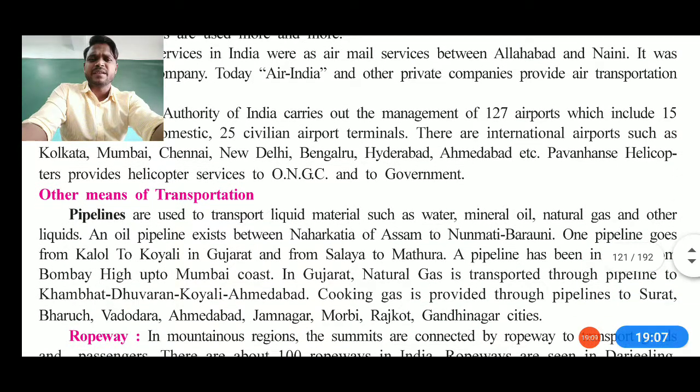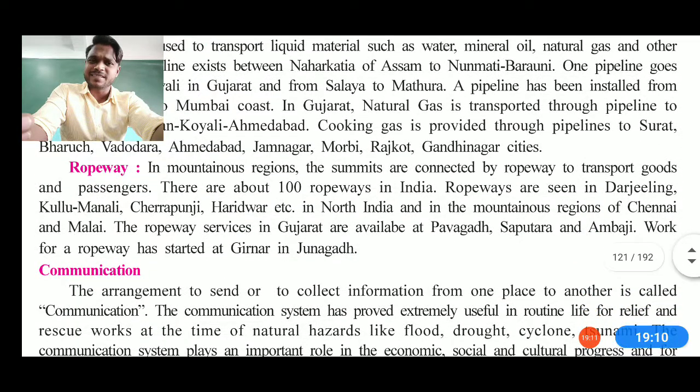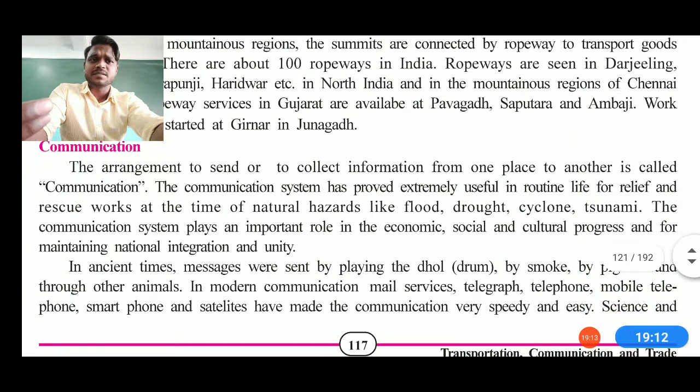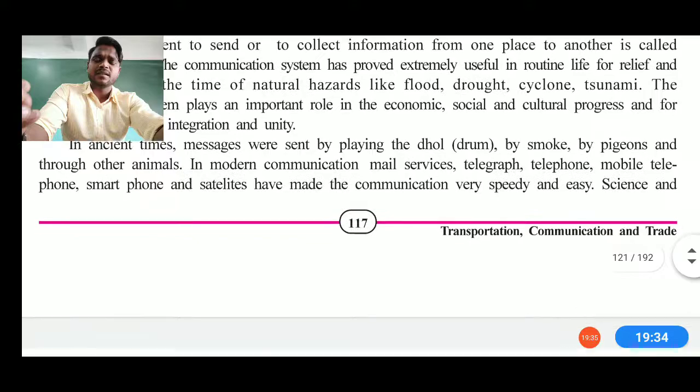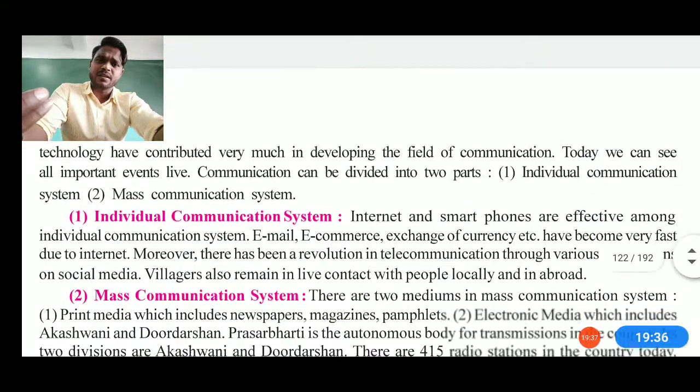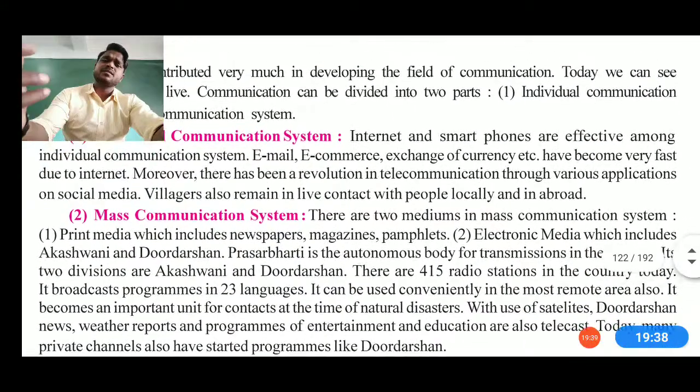Other transportation, like pipelines and ropeways, are there. You can see communication systems are also working extremely well, because in ancient times messages were sent by playing the dhol, a drum in the villages and all, but also by pigeons and through animals also. But in the modern communication system we have mobile telephones, all kinds of mail services, smartphones, and we have made WhatsApp and whatever other media are there work very effectively here. So likewise individual communication systems have also developed.